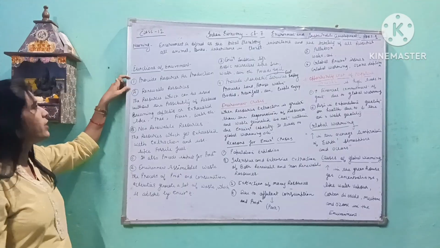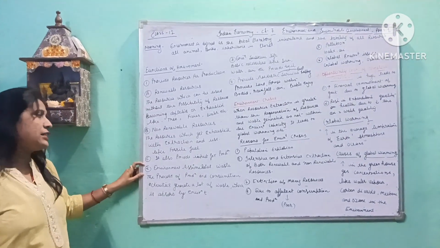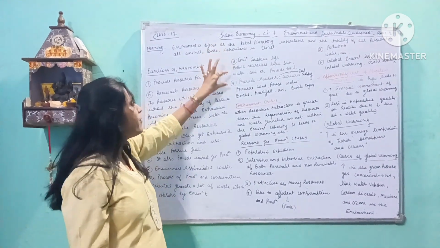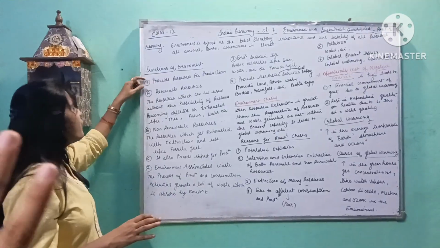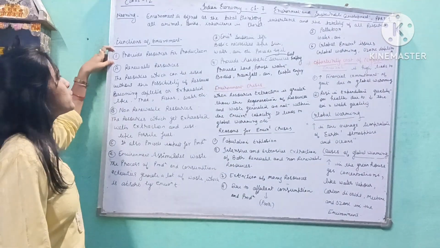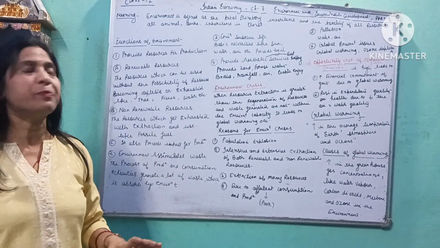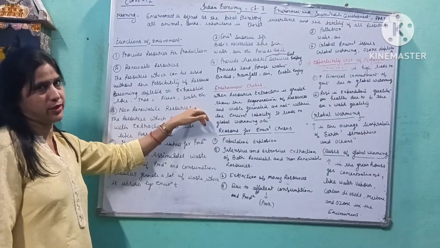The first part: it provides resources for production. Environment assimilates waste. Environment sustains life. Provides aesthetic services. The first function of the environment is to provide resources for production. It can be classified into two parts, renewable resources and non-renewable resources.